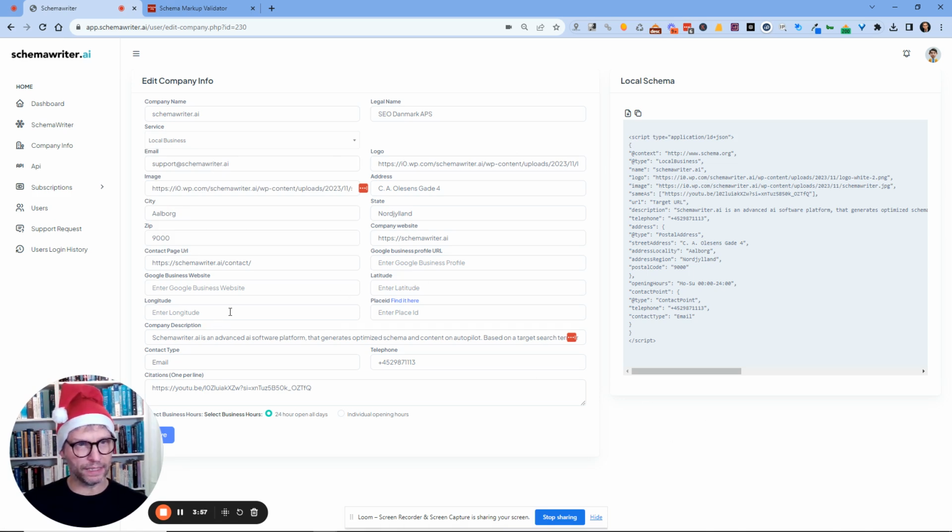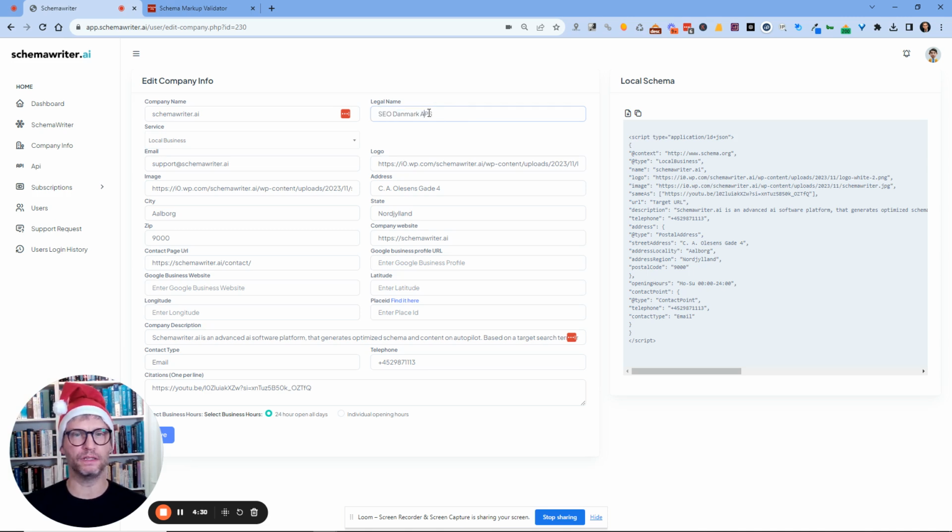We also added a field called legal name. Company name, in the case of schemawriter, will just be schemawriter.ai. But the legal name is the legal name of the company that's actually owning schemawriter.ai. In my case, the Danish company that owns schemawriter is owned, of course, by me, but the legal name of the Danish company is CO Denmark APS.